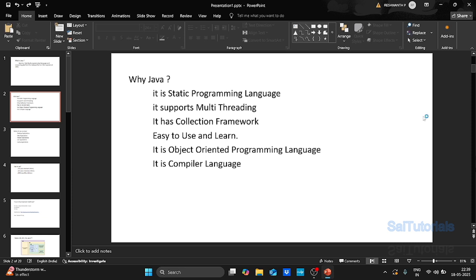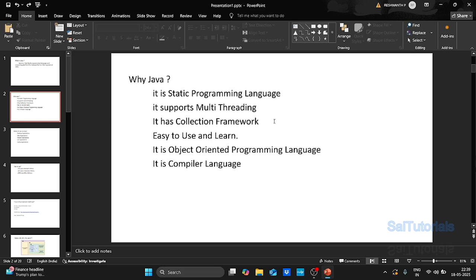So what is meant by a static programming language? Here also we have two types of programming language: one is static and the other is dynamic. Static means that when we write code, we have to mention the data type of the variable. Programming languages like Python and JavaScript are dynamic, so we don't need to mention any data type for the variable.